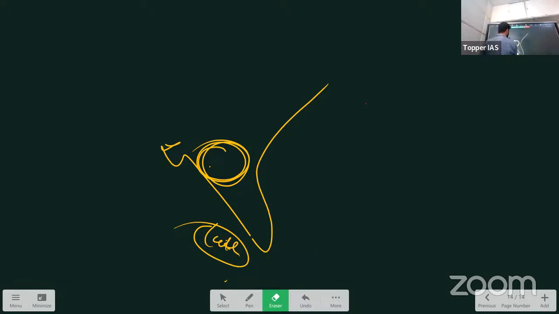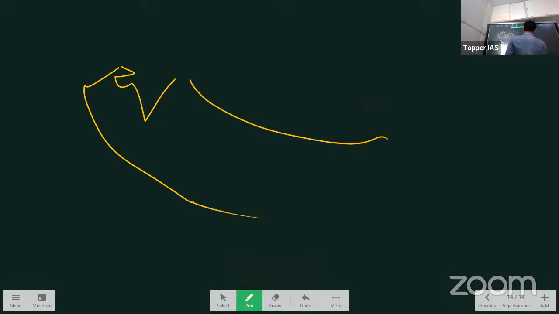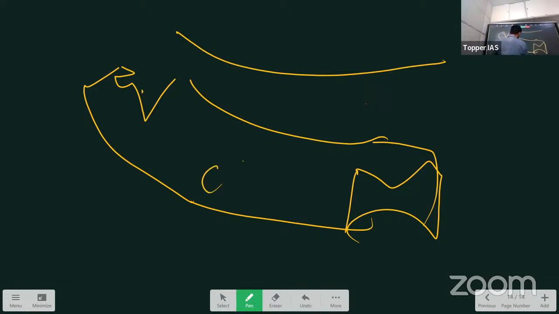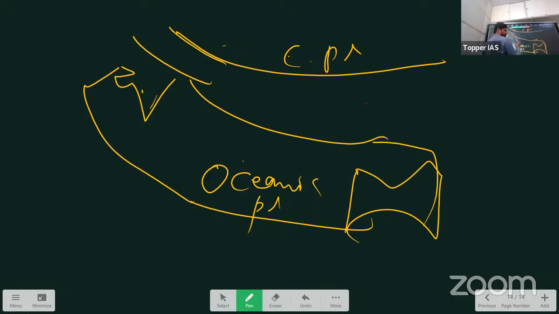Actually, India is not a single plate. You know that, right? One of the plates is what? This Eurasian plate. This one single plate is entirely traveling towards the north. And there is this Eurasian plate. This is basically an oceanic plate, whereas the Eurasian plate is what? A continental plate.